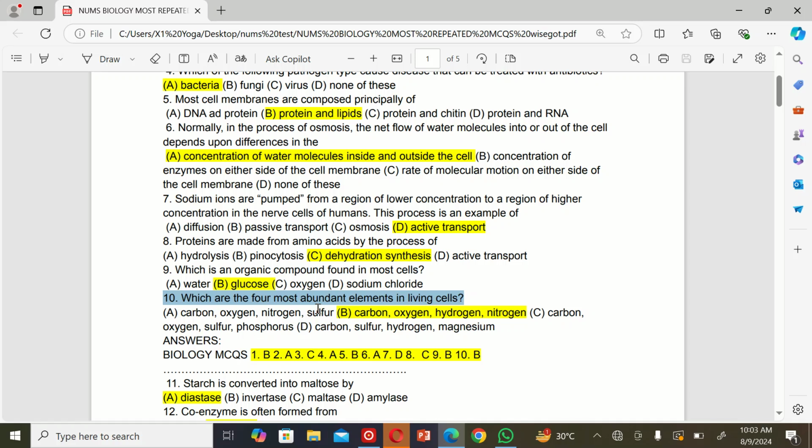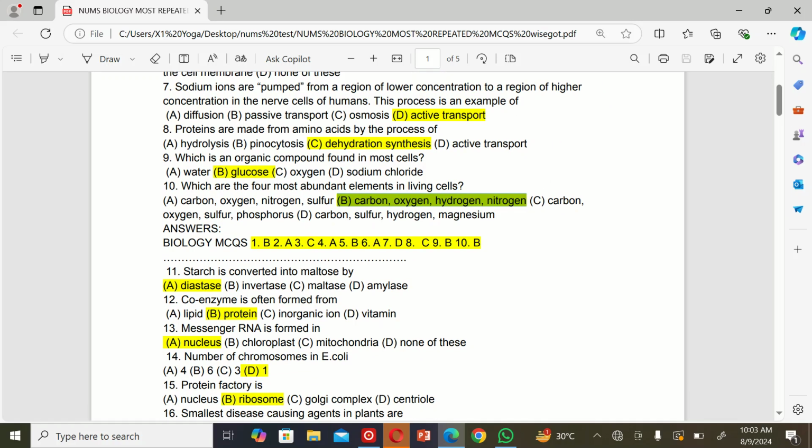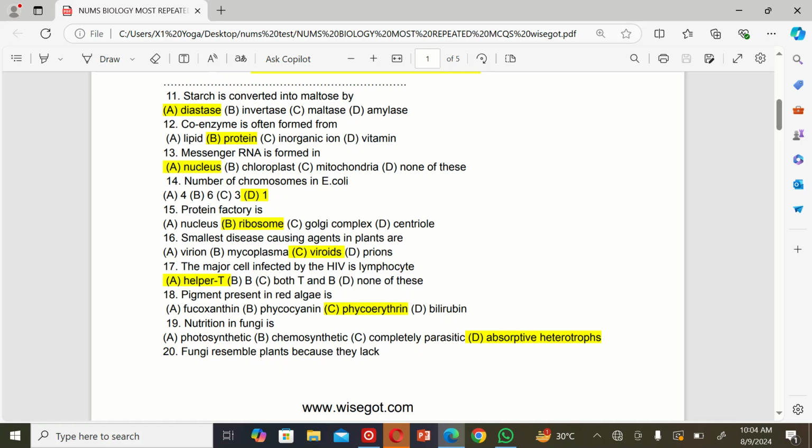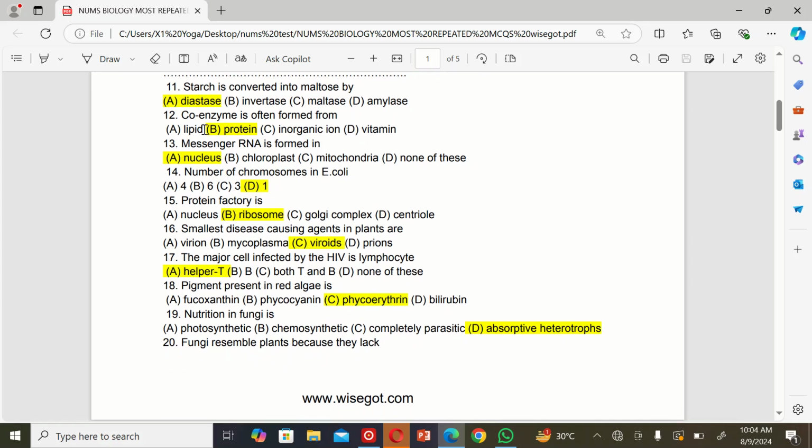The correct option is B. The next MCQ is: starch is converted into maltose by A. Diabetes, B. Invertase, C. Maltase, and D. Amylase. The correct option is A.